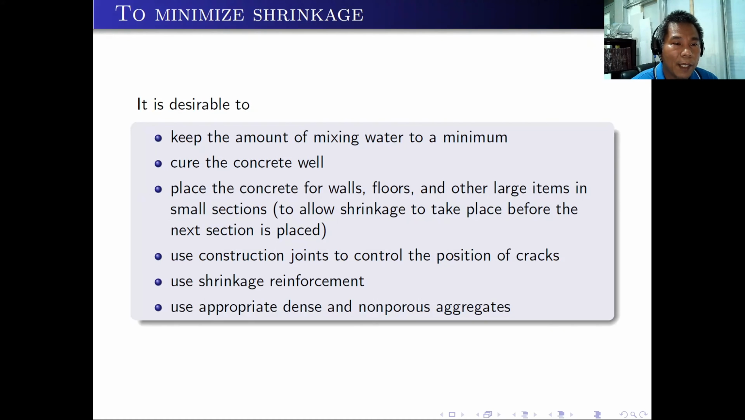How to minimize shrinkage? It is desirable to keep the amount of mixing water to a minimum. Also, cure the concrete well. Place the concrete for walls, floors, and other large items in small sections to allow shrinkage to take place before the next section is placed. Use construction joints to control the position of cracks. That's what we usually do in road construction. We also have to use shrinkage reinforcements and use appropriate dense and non-porous aggregate.